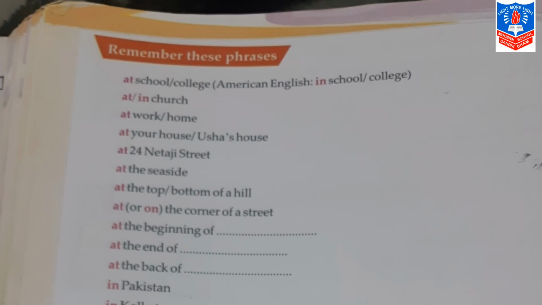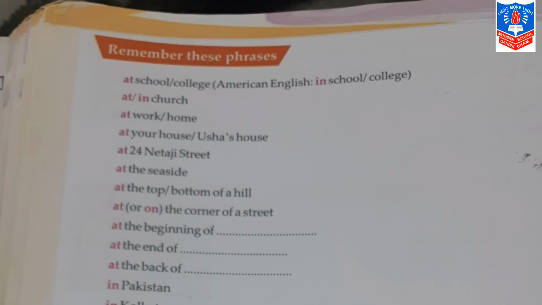My next sentence is at the beginning of. I was at the beginning of my career. My next sentence is at the end of. So the sentence for this is: I am at the end of the mountain. My next sentence is at the back of. So the sentence for this is: I am at the back of the house.